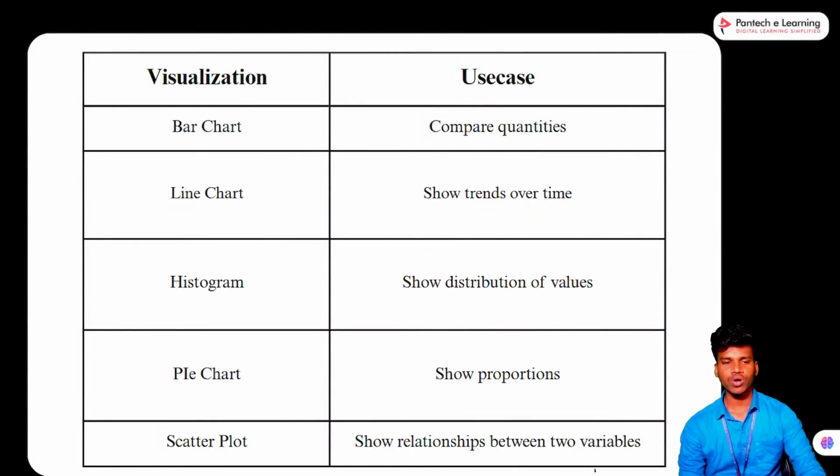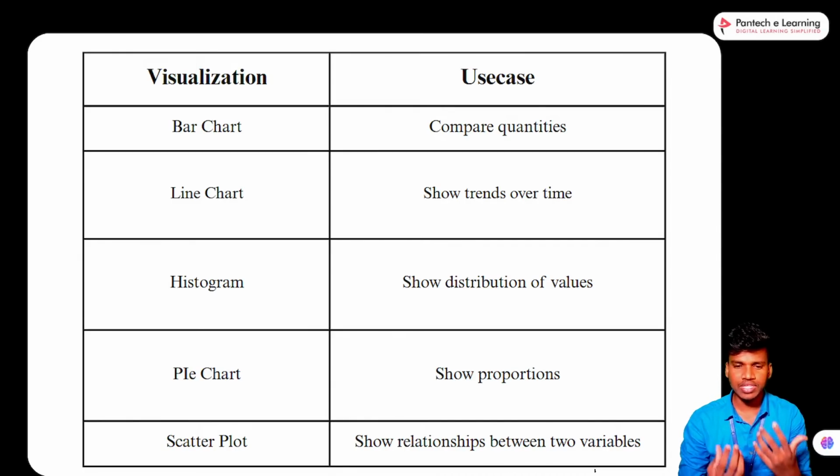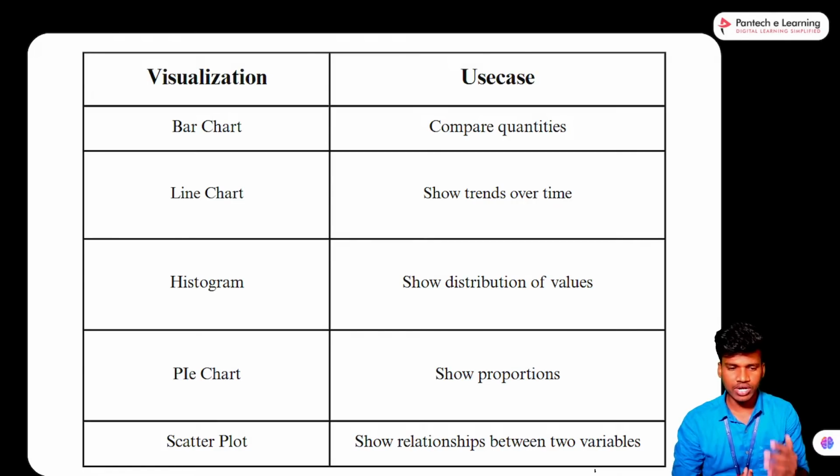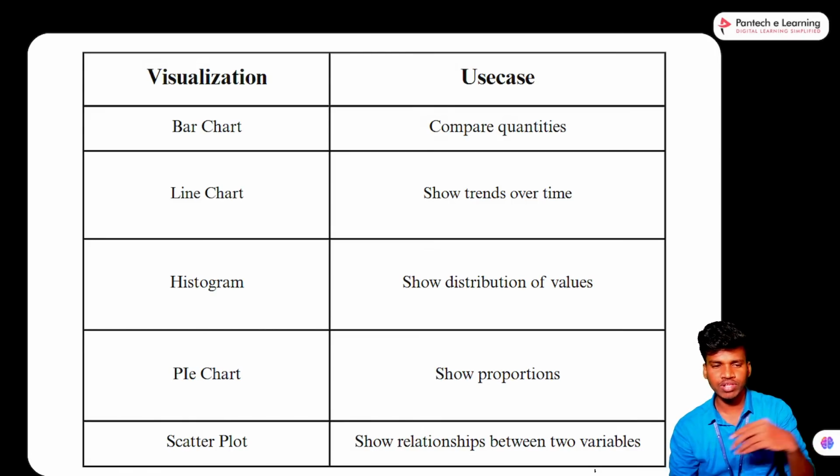So next one, what are the visualization types available? Not only in coding, but in Power BI and Tableau, these kinds of tools also we can implement visuals in this kind of format. That is bar chart, line chart, histogram, pie chart, scatter plot. These are the common plots, and within these there are multiple varieties we get from these common plots.